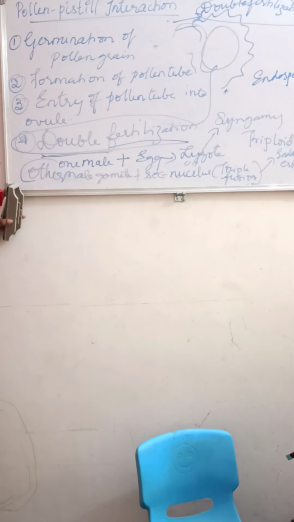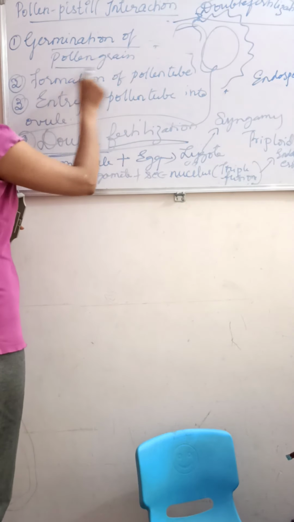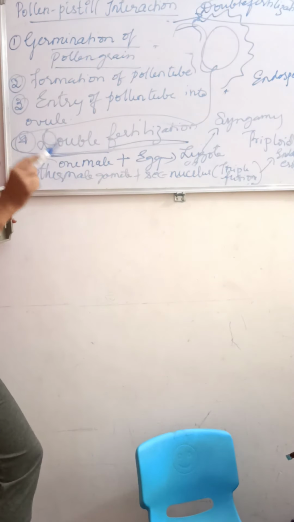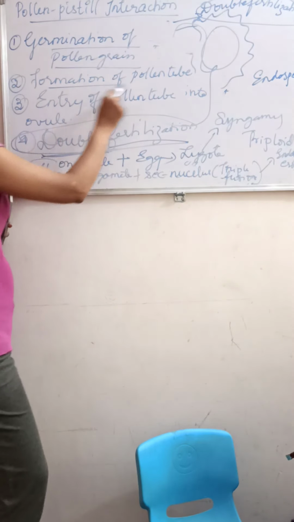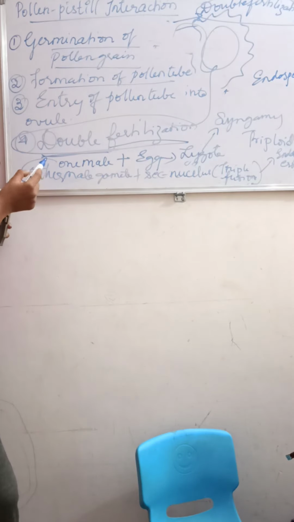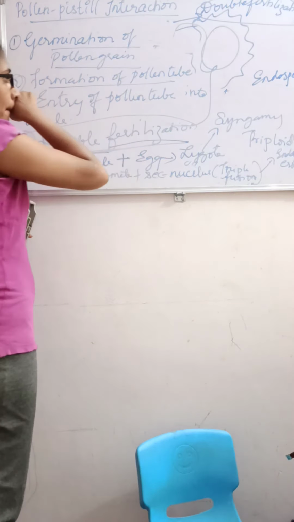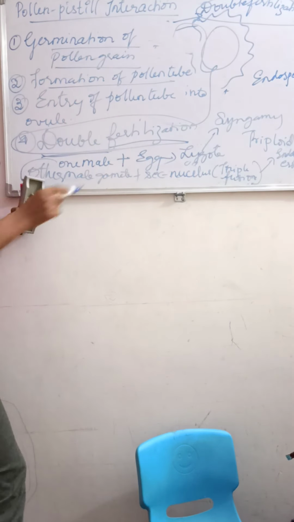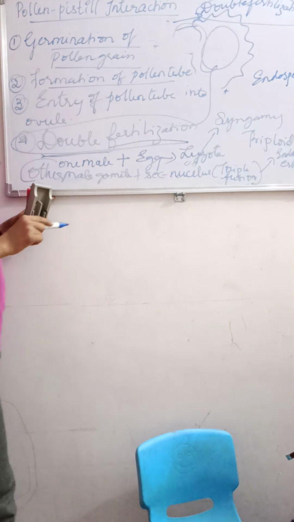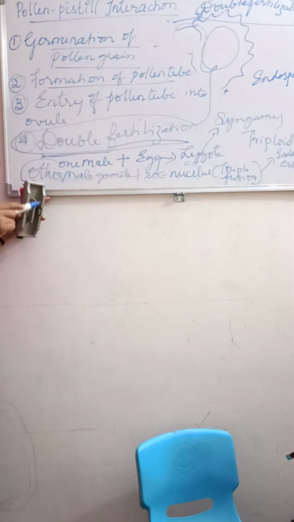So the pollen pistil interaction, how does it start? From the germination of the pollen grain. Once the pistil selects, the pollen starts germinating, which is followed by the formation of the pollen tube. Then the pollen tube enters the ovule. So this is nothing but the pollen pistil interaction. These headings are studied for the fertilization process in most angiosperm flowers. Understood? So it is very important.